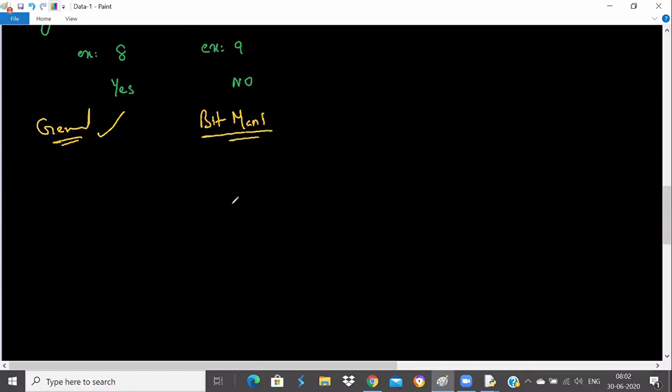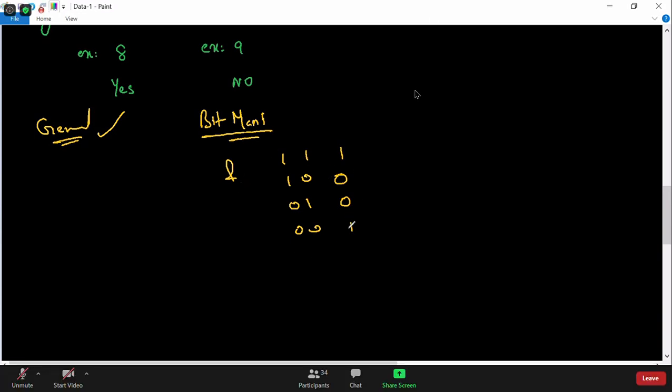It is very important. Now here, you know about the AND operator, right? We know that 1 and 1 will give you 1, 1 and 0 will give you 0, 0 and 1 will give you 0, and 0 and 0 will give you 0. You know this truth table for AND. I will use this operator and write the code in one line.